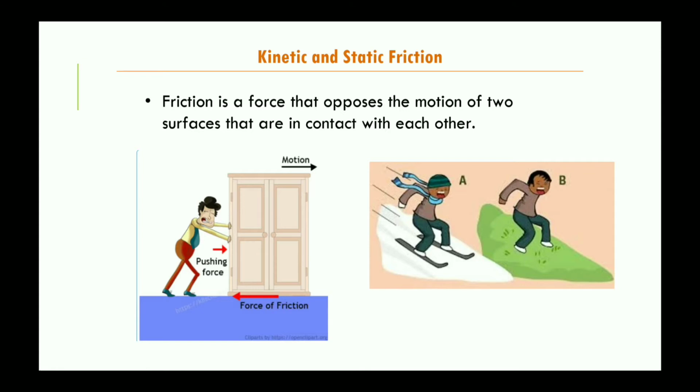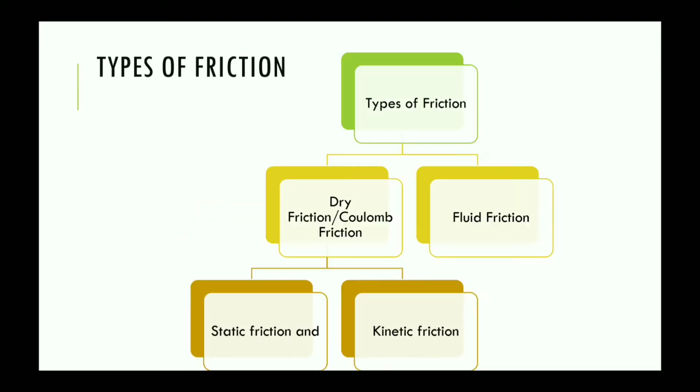In the second image given below, you can observe that friction is different for different surfaces. Both the persons are coming down the slope. In image A, he is coming down the slope on a snow surface, and the other is coming down the slope not on snow, but basically a grass surface. So friction is different for different surfaces.